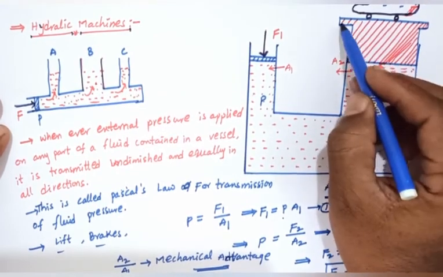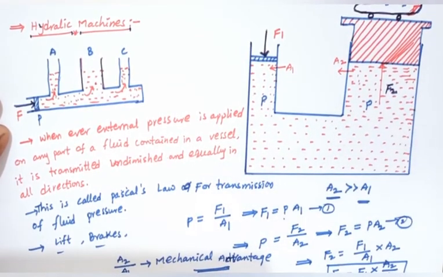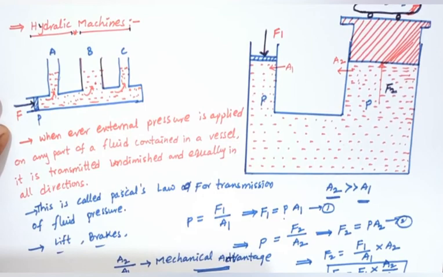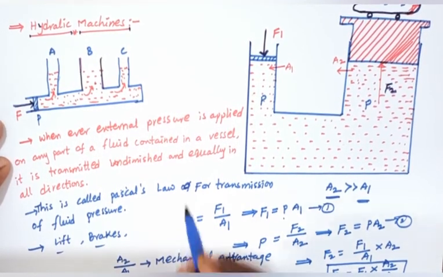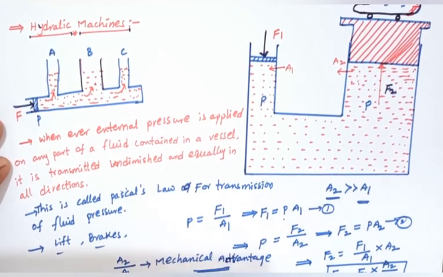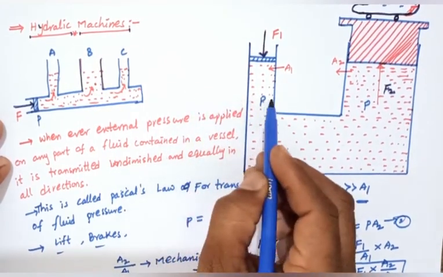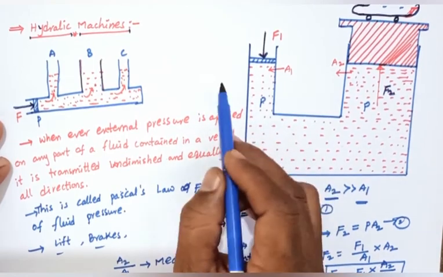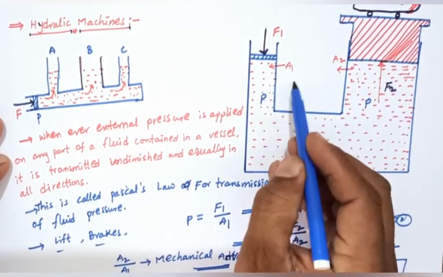In water servicing centers, the hydraulic lift is used. The hydraulic brake is the same. When the pedal is pushed, a very low force is applied, and in the other system the oil moves to a high area.